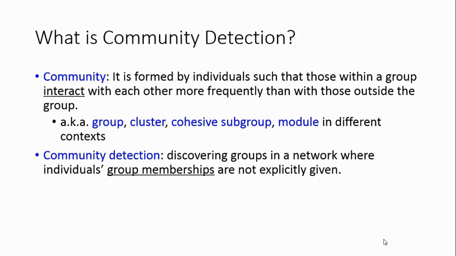Firstly, what is a community? It is formed by individuals such that those within a group interact with each other more frequently than with those outside the group. A group, a cluster, or a module in different contexts represent a community. Community detection is discovering groups in a network wherein individuals' group memberships are not explicitly given.